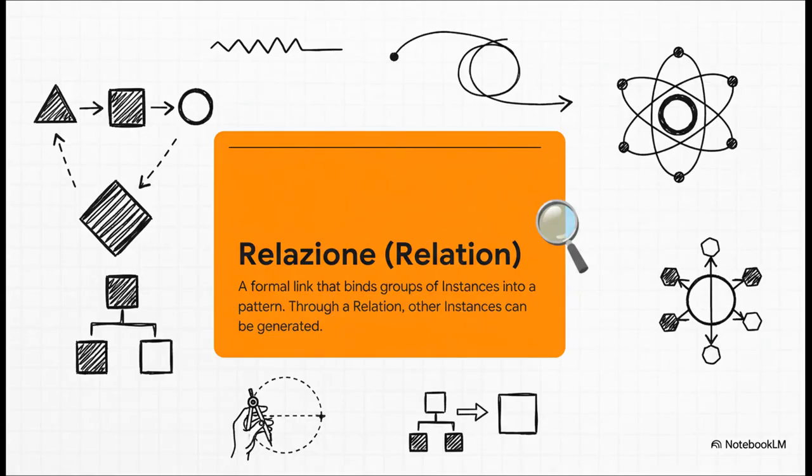And this is a super important point, so really lock this in. A relation, this relazione, it's not just a line you draw between two dots. It's a formal rule. It is a definition. It captures the specific spatial pattern between those instances. And this idea that a relation is a rule, that's the key to absolutely everything that's about to happen.